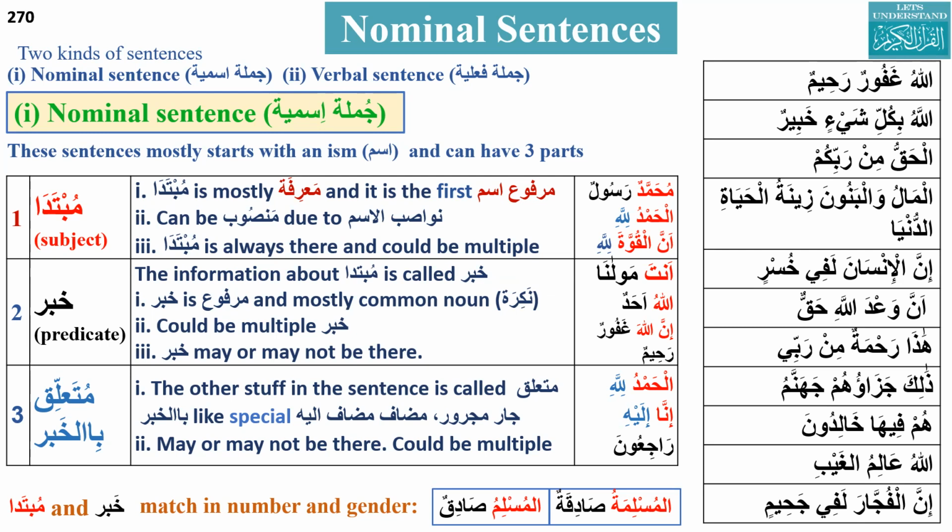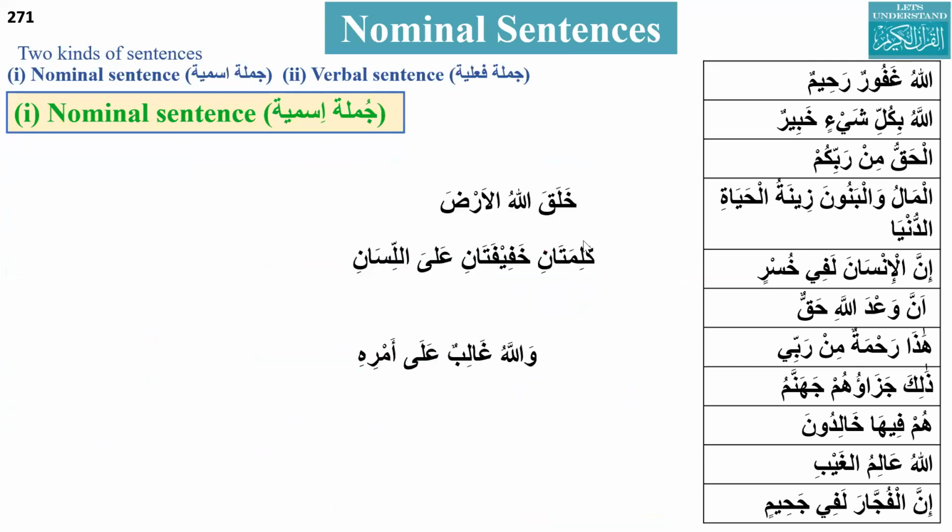So mubtada is always there and could be multiple, and there will be khabar, which may or may not be there, but it can be multiple as well, and khabar will also be marfu. And then there is muta'alliq bil khabar, mostly with jar majroor and also special mudaf mudaf ilayh. Mubtada and khabar match in number and gender. Their number and gender should be the same. These nominal sentences are also sometimes used for emphasis.